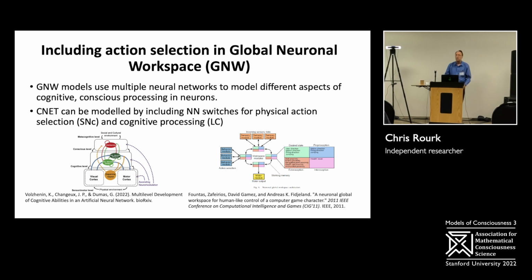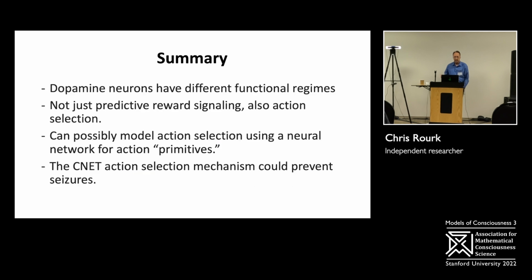On the right, we have a model that used action selection behavior modules on the left as inputs to a workspace module, and it used this GNW type process for controlling a computer game character. So, again, I think that works, but this kind of recognizes that you need an action selection module, but there's no action selection inherent in GNW as it's currently formulated. Probably the more accurate place to put it would be inside of the workspace modules and not off to the side.